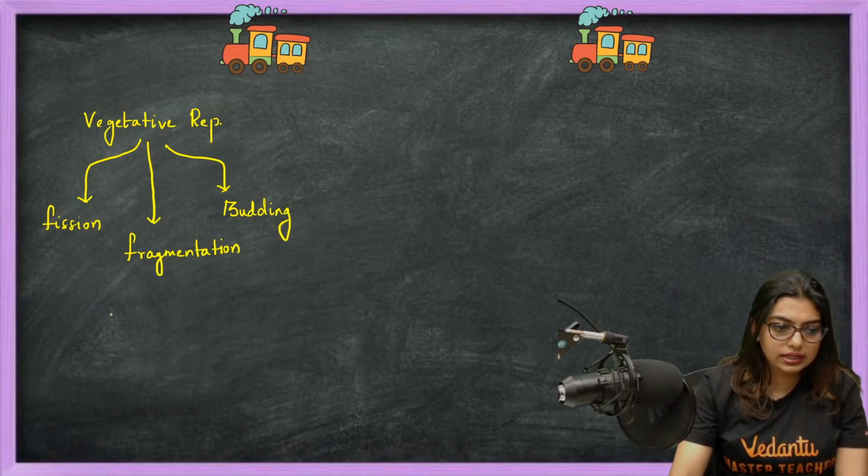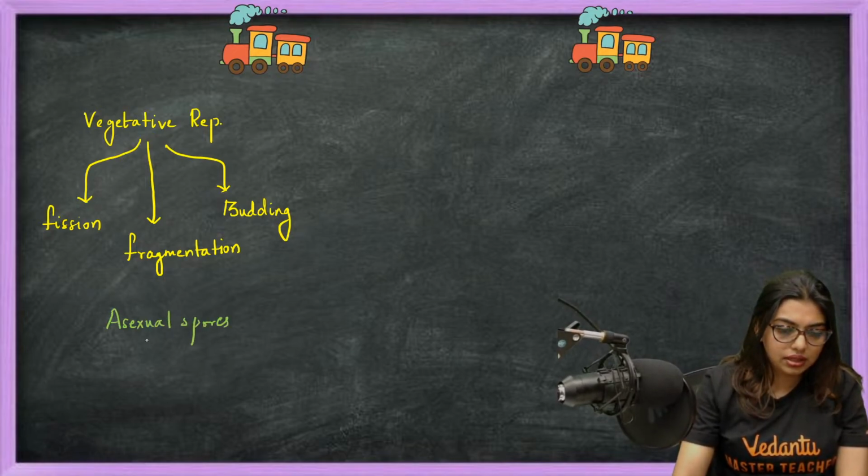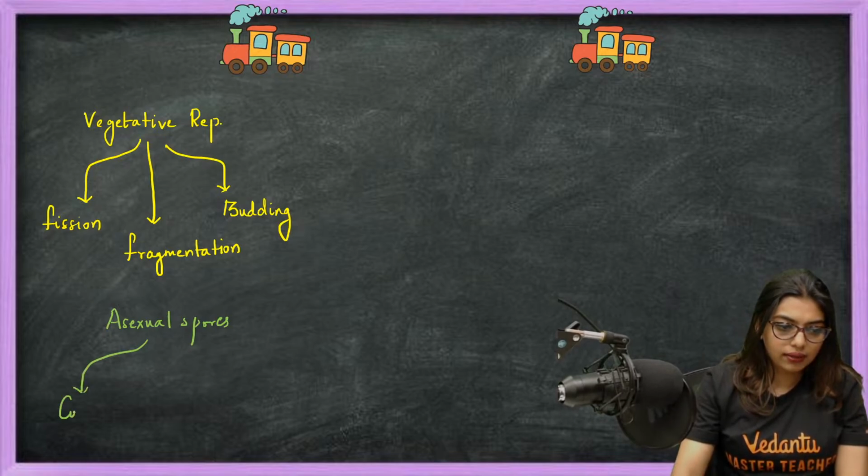Now if I go to asexual spores, they can be conidia, zoospores, or sporangiospores.